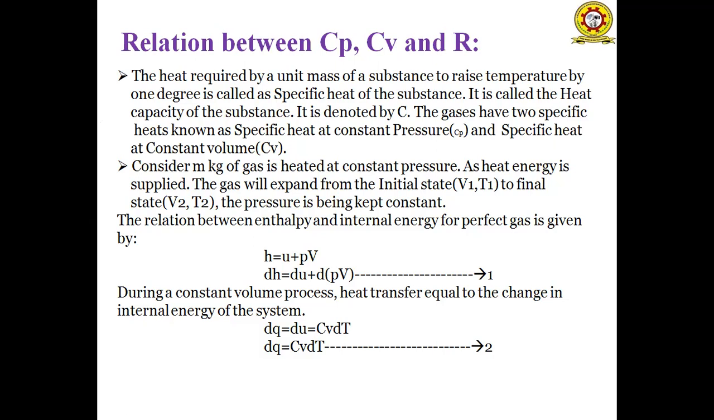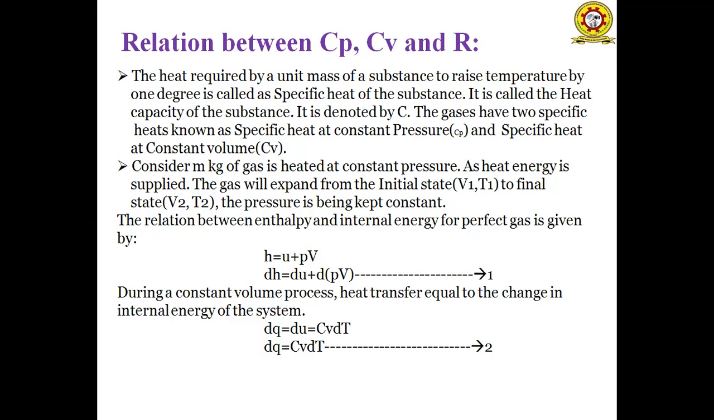So if we consider m kg of a gas heated at constant pressure, here the pressure remains constant. So which other two parameters will vary? Volume and temperature. As the heat is supplied, the gas will expand from the initial condition to the final condition. The initial state is V1 and T1.